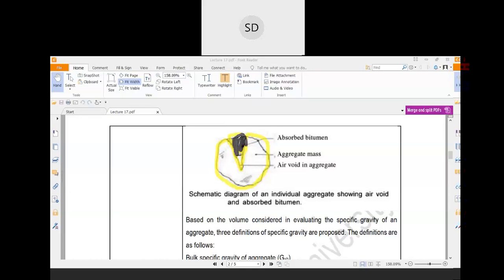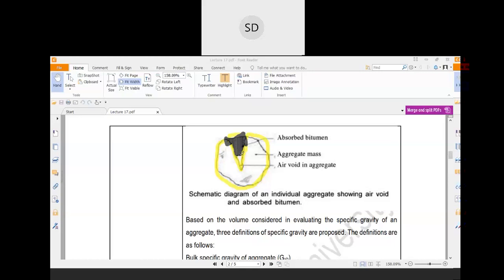This bitumen is called absorbed bitumen, and it doesn't have any effect on the mix properties because it will not be available for the mix characteristics or mix volumetrics, as it has already occupied the pores in the aggregate.